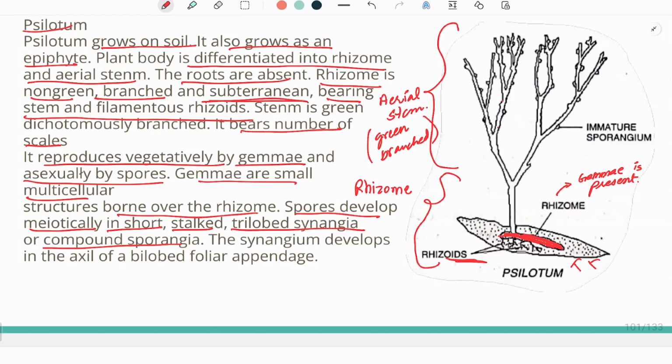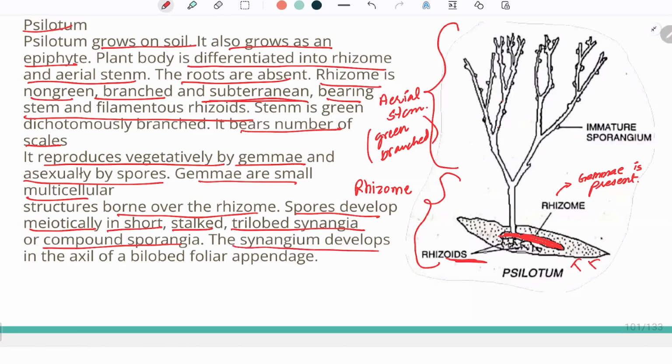Why is the term compound sporangia used? Because usually in a sporangium there is only one lobe present inside which the spores are produced. But in this case, it is called synangia because there are three lobes present. It is trilobed. Multiple lobes, that is why it is called synangia. Syn is used for together. When two or more things are joined together and then they perform the function, it is termed synangia.